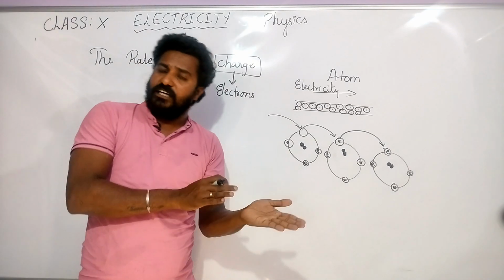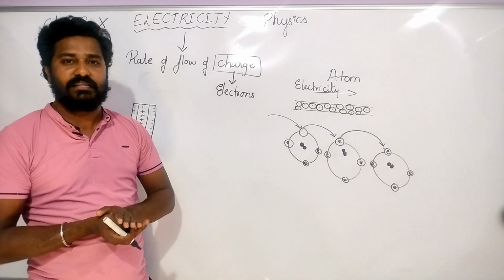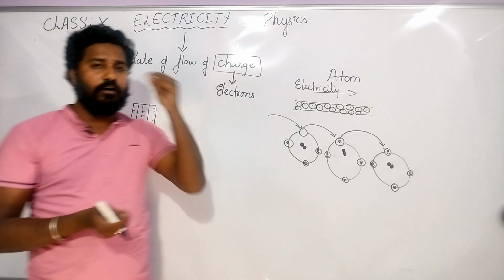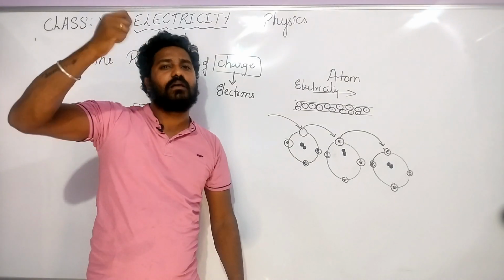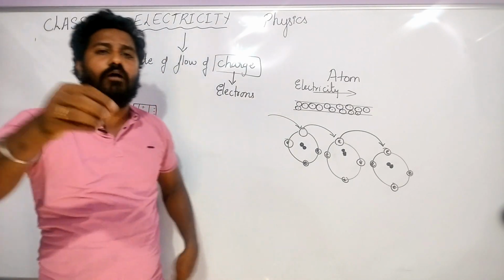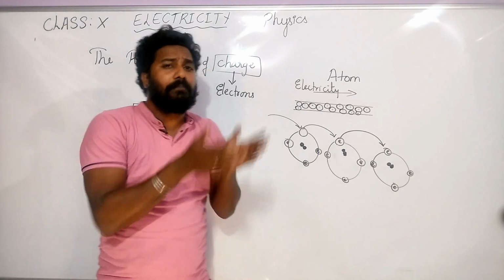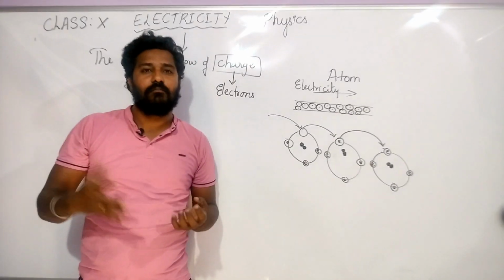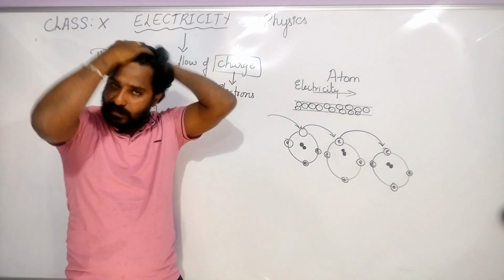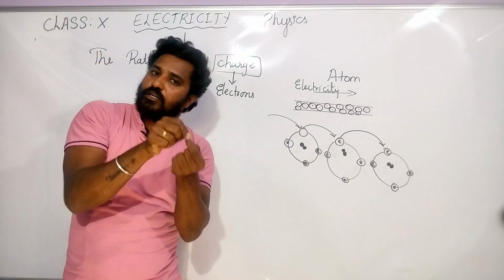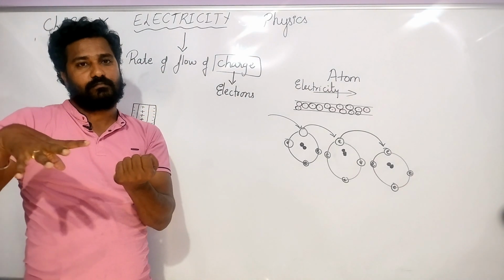Okay, how can we create a positive charge and a negative charge? There are various techniques. One of the techniques is, when you rub your hair comb vigorously and then bring that comb near a piece of paper, what happens? The pieces of paper are attracted by the hair comb. Why is that so? Because a few electrons from the hair accumulate on the comb.